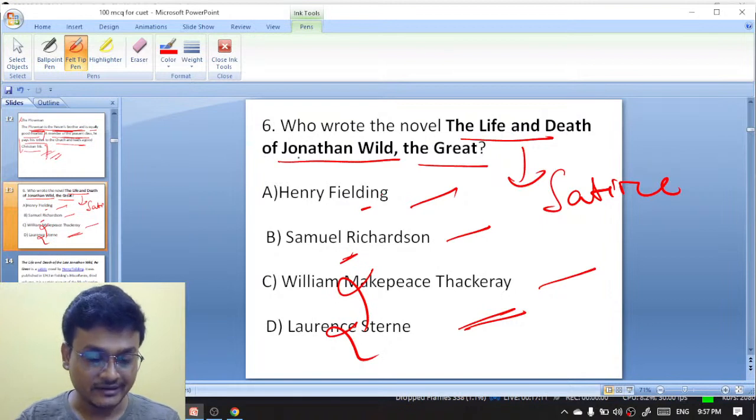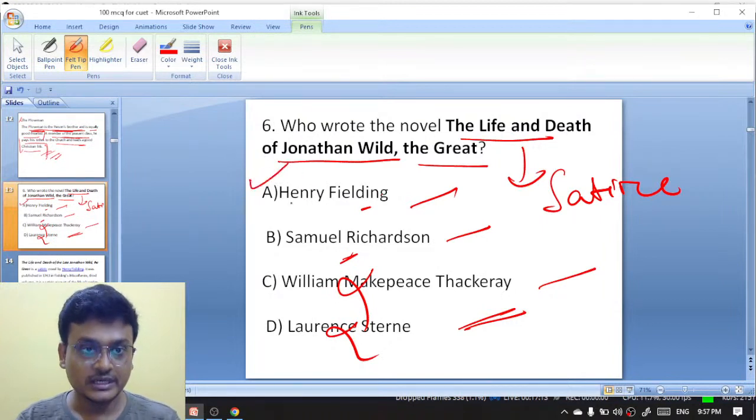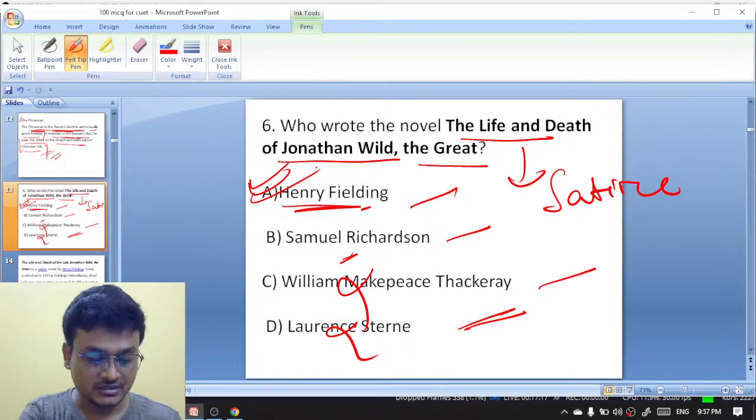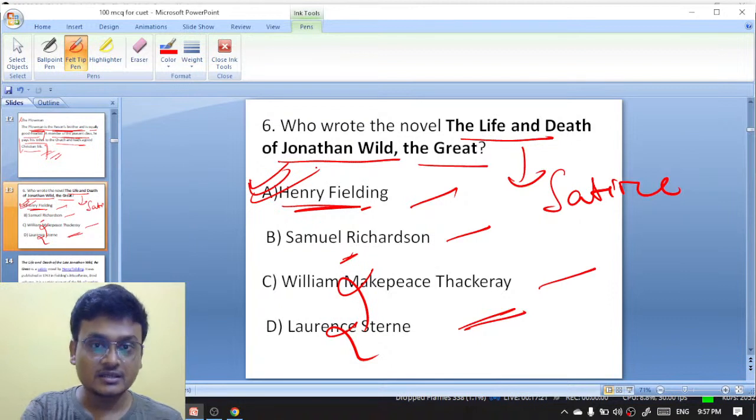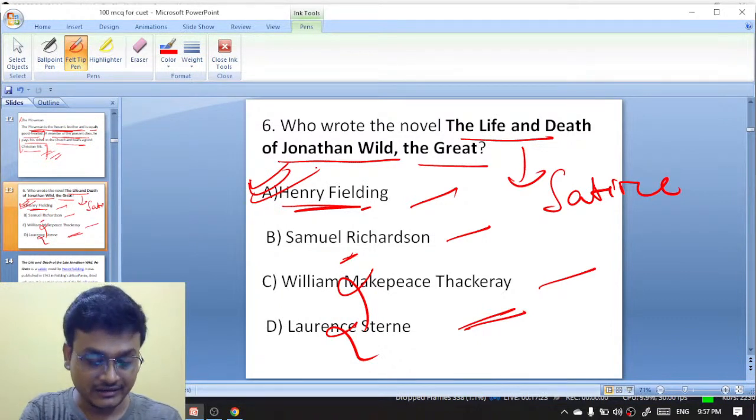It is actually Henry Fielding. Henry Fielding has written The Life and Death of Jonathan Wild the Great. Subhas, exactly, it is A. Rani, exactly, it is A. How is it B? No, exactly, it is A. Fantastic. Sonu, exactly. Excellent.